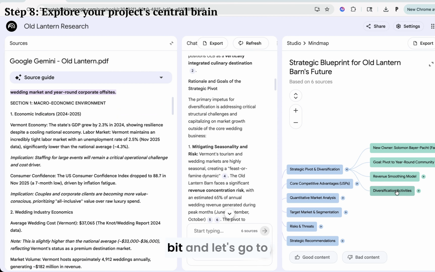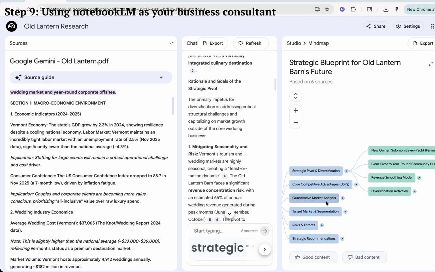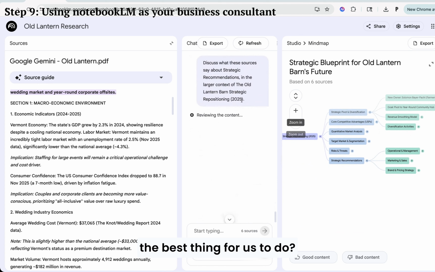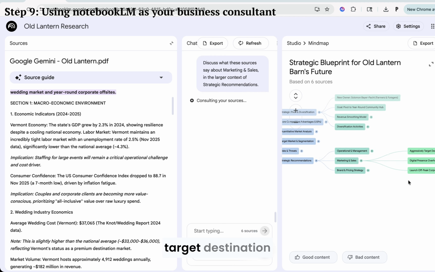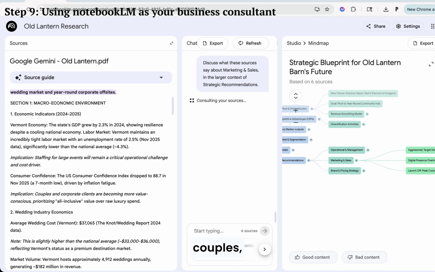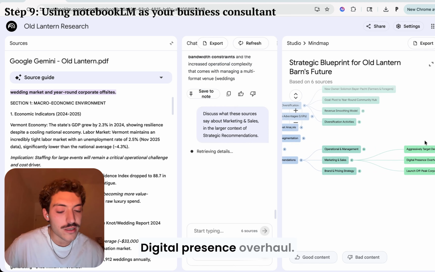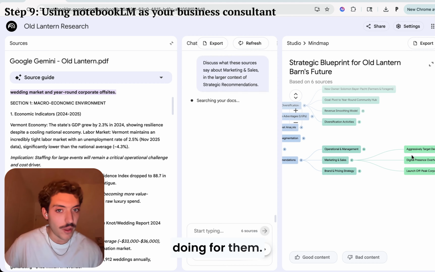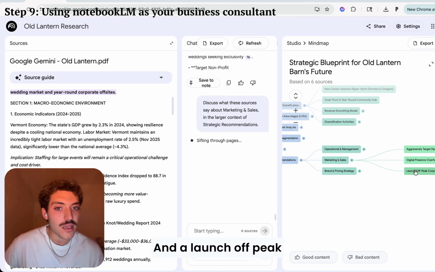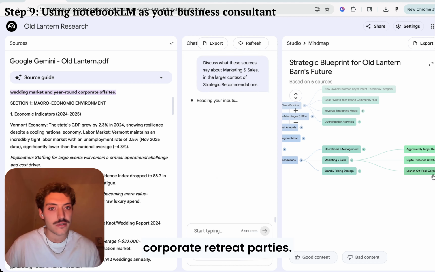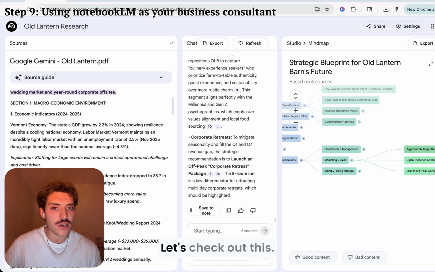Let's back up a little bit and let's go to strategic recommendations. And let's see, what does it think is the best thing for us to do? So let's say for marketing and sales, what does it think we should do? So aggressively target destination couples, digital presence overhaul. That's what we're doing for them. And a launch off-peak corporate retreat parties. So let's check out this.